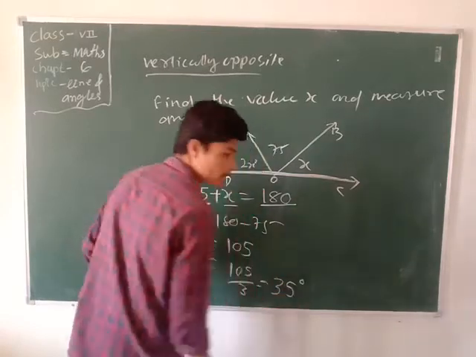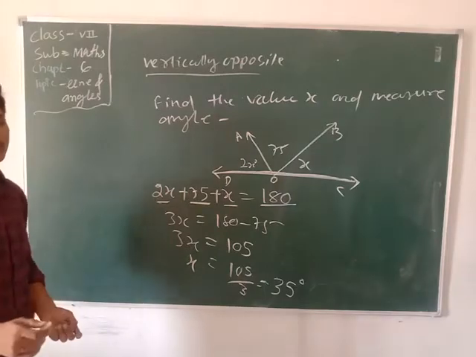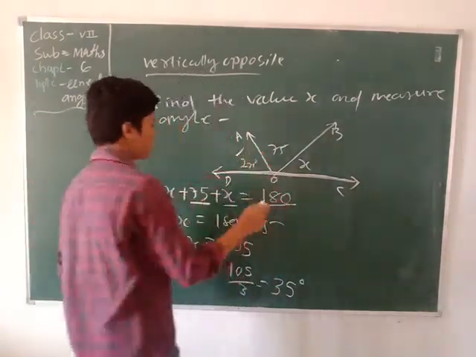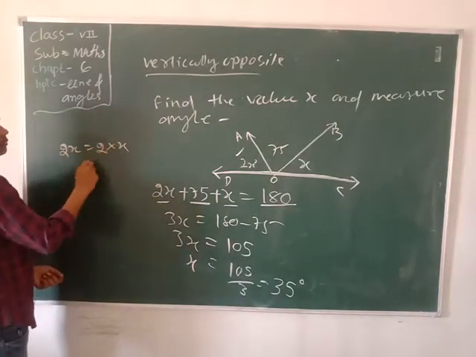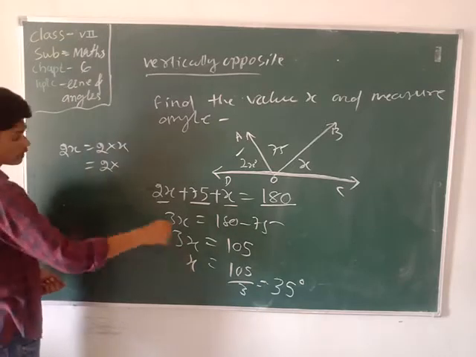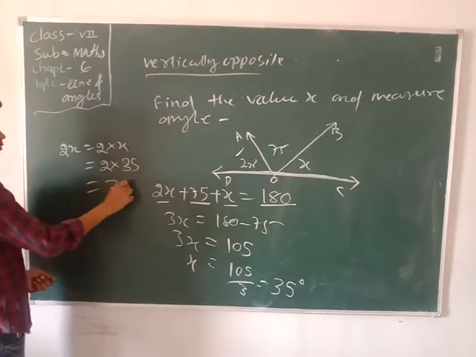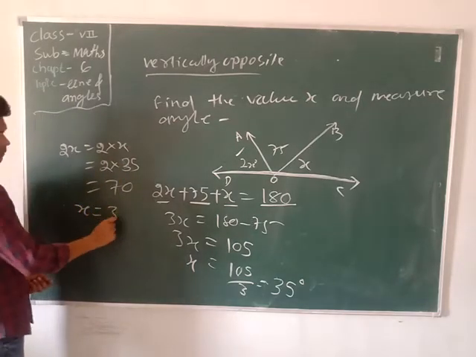35 degree. Okay. Now we know what 35 degree is there. Then we will find the value of x. Is it what? 35 degree. Then what is 2x? 2 into x, that means 2 into 35. Okay. That means 2 into 35 is equal to 70 degree. Okay. Now another is what? x equal to 35 degree.